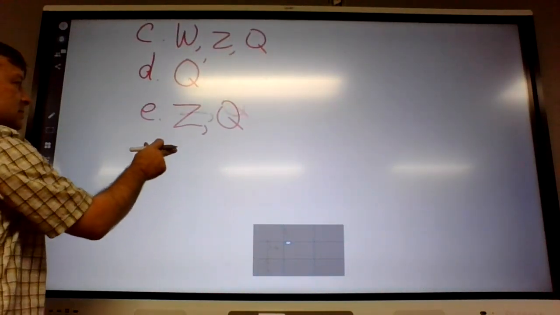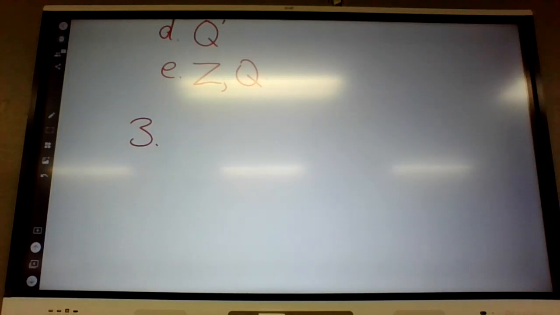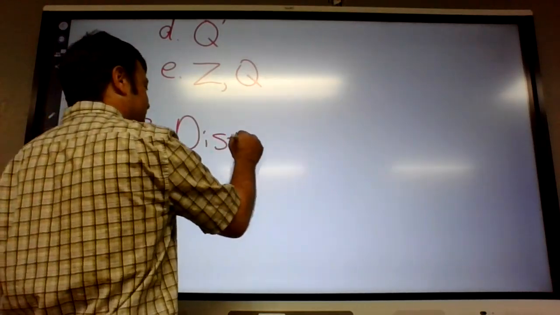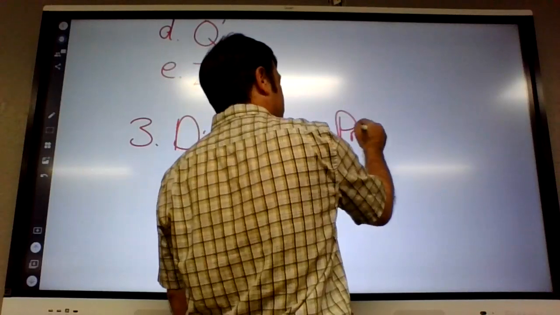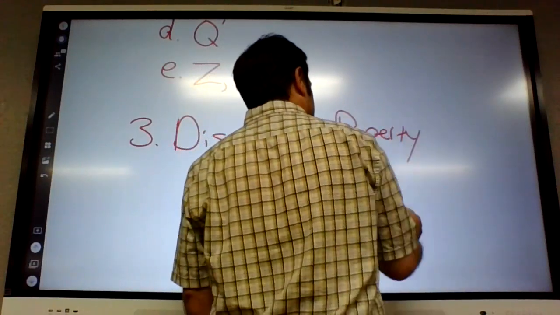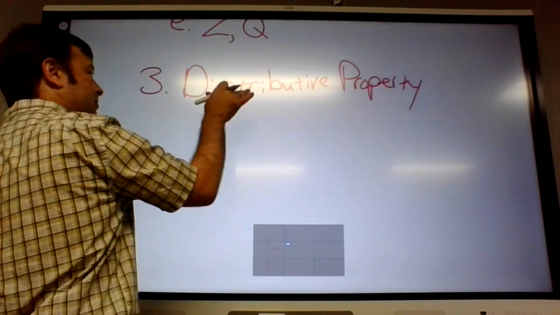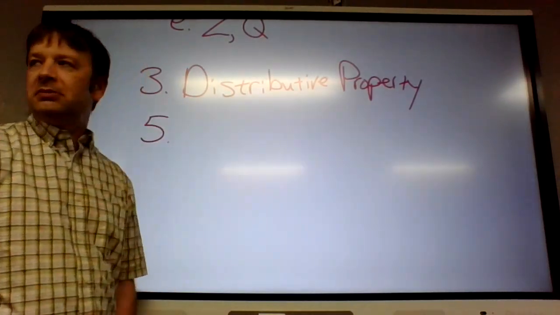All right, number 3. Do you guys recognize this property? 3 times the quantity 2 plus 7 equals 3 times 2 plus 3 times 7. Distribute. Yeah, that's what the distributive property looks like. All of these answers, by the way, are back on the previous page or 2.